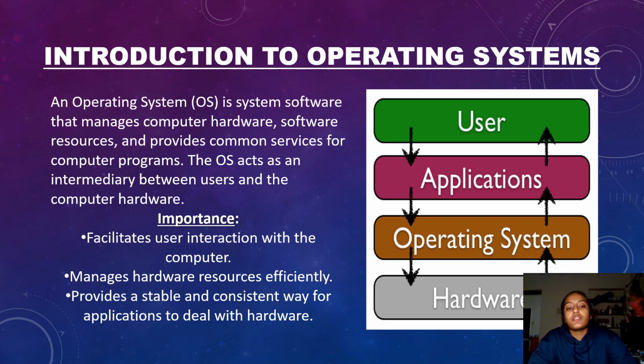Points of importance are: it facilitates user interaction with the computer. It manages software efficiently and provides a stable, consistent way for applications to deal with hardware. Even though our computer has all the components or peripheral devices that we need, what is the point if we don't know how to utilize them, and if our computer is unable to make efficient or full usage of that component or equipment? So for this reason, it is important for us to install or use a good operating system.